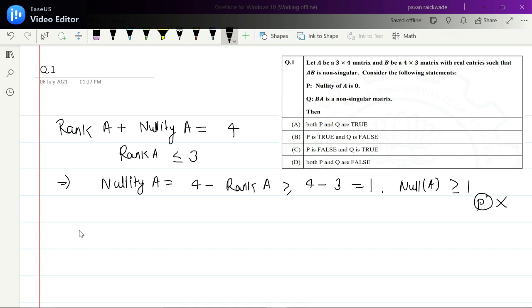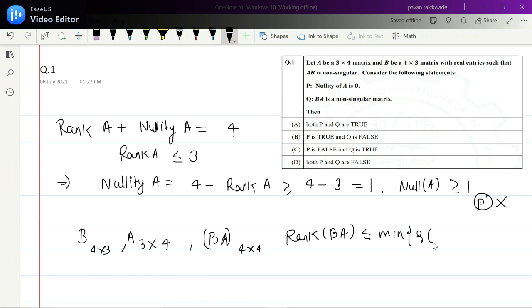Now we'll check statement Q, which says BA is a non-singular matrix, right? What can you say about the size of BA? B is a 4x3 matrix and A is a 3x4 matrix. So BA will be a square matrix of size 4x4. We know that a square matrix of size n cross n can be non-singular only if the rank of the matrix is n, right? So now can the rank of BA be 4? Let's check. We know that rank of BA is always less than or equal to the minimum of rank of B and rank of A. The symbol is for rank.